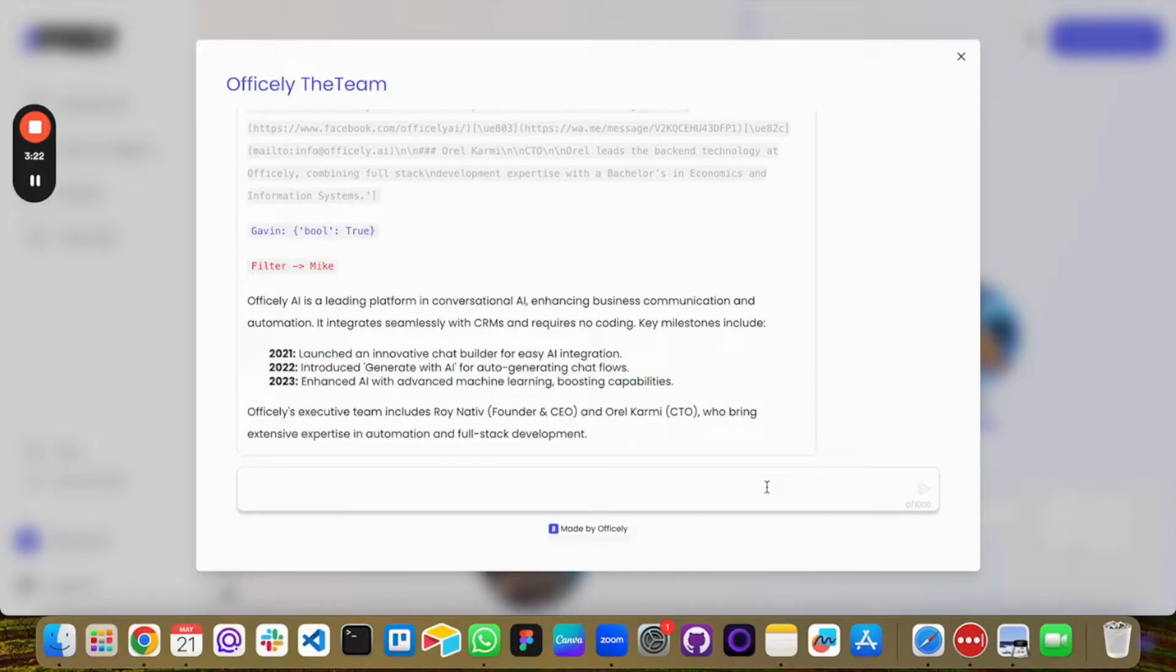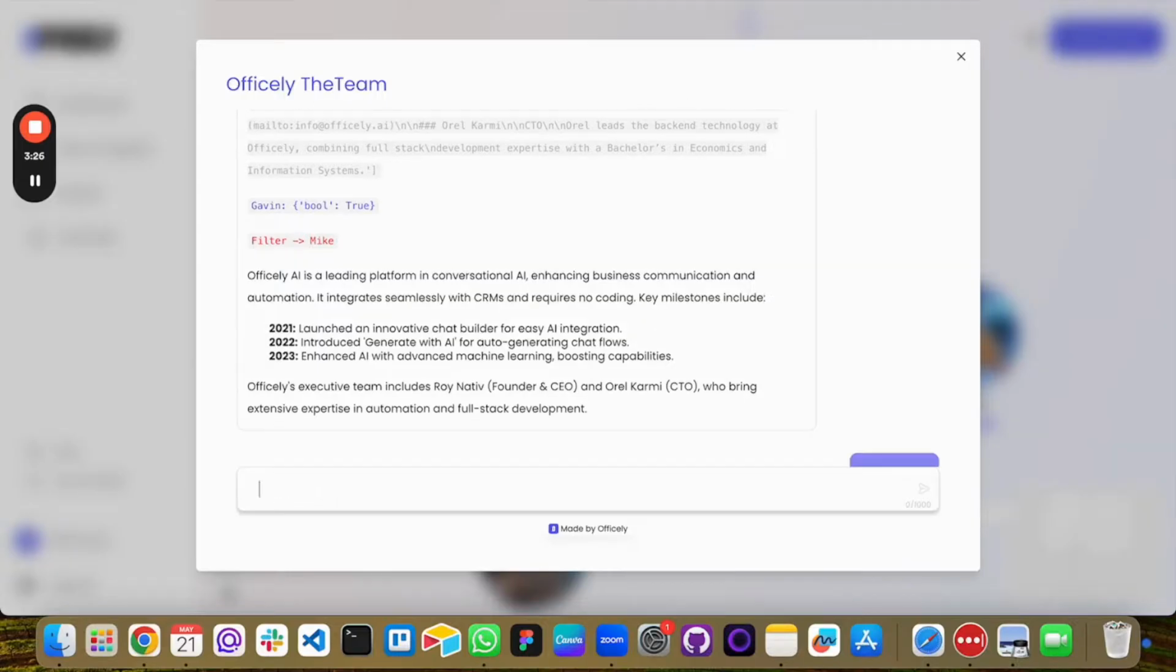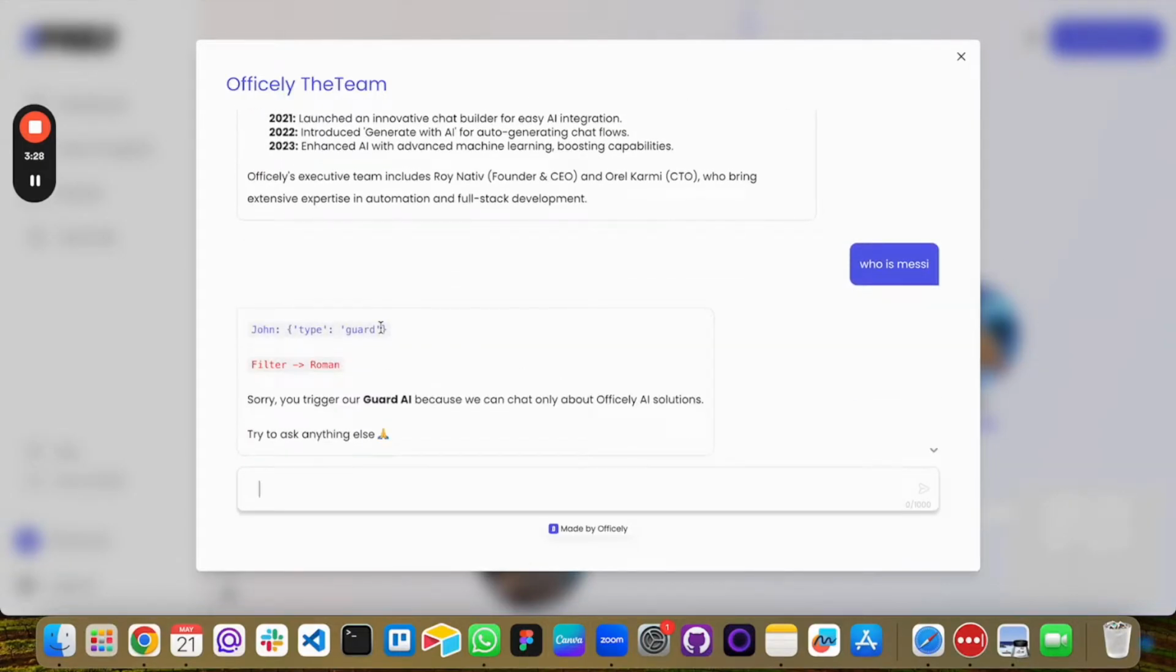Let's test the AI guard with a question like, "Who is Messi?" The AI guard checks, and Roman blocks the query, saying, "Sorry, you trigger our guard AI because we can chat only about Officely AI solutions."